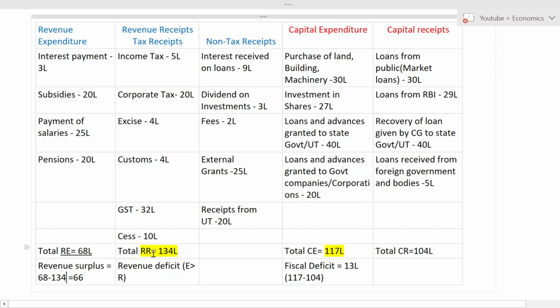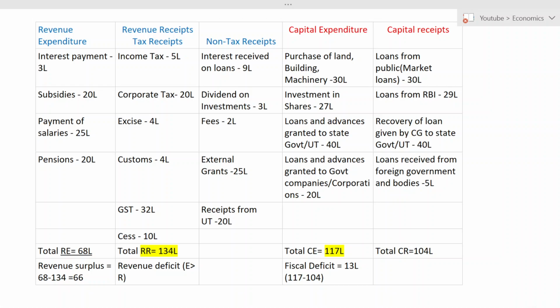When we get revenue surplus, my income is more than expense. But in the case of fiscal deficit, we get fiscal deficit whenever my expense is more than receipt. That is, my expenses are more than my income. So it is fiscal deficit.